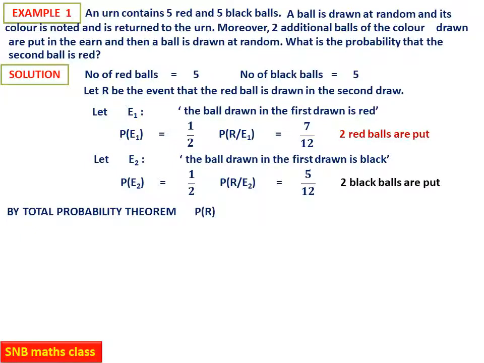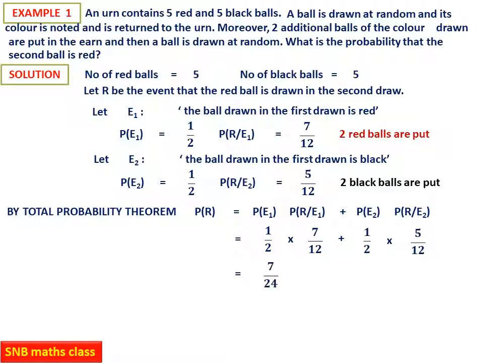Therefore, by total probability theorem, probability R will be equal to probability E1 into probability R given E1 plus probability E2 into probability R given E2. So substitute 1 by 2 into 7 by 12, plus 1 by 2 into 5 by 12.